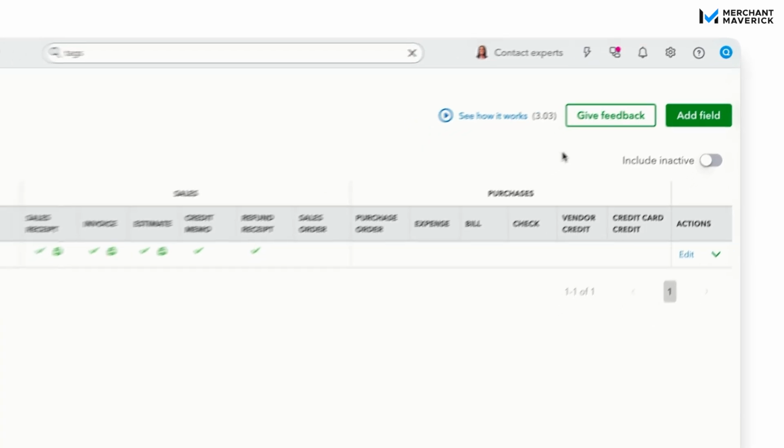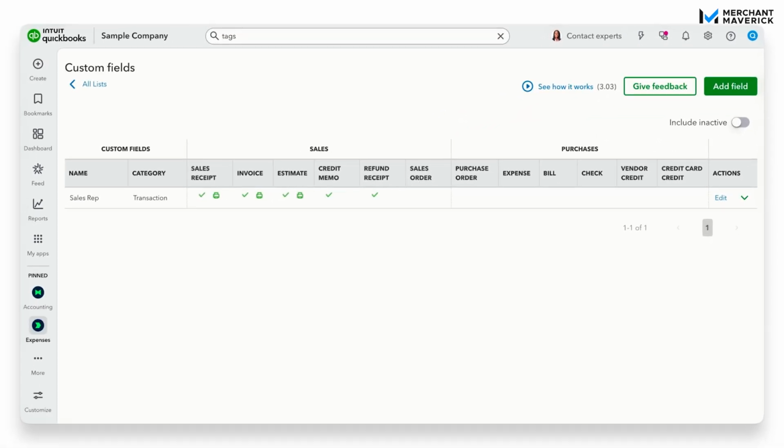Another thing that I want to mention, and I didn't actually check this off when I set this up, is that for things like sales reps, you can add it to things like expenses, bills, checks, and things like that. That makes it easy to see not just what you spent, but which jobs or people these costs belong to. So there's a lot of options here. You just really need to sit down and determine what's important to your business and what you want to track outside of the fields that QuickBooks has by default.